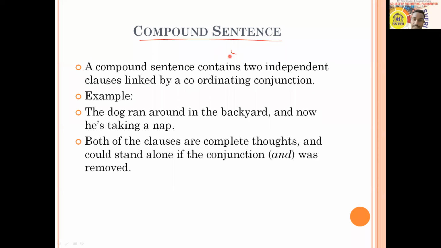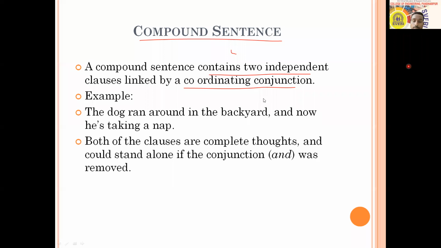Both clauses can be independent. If you want to separate them, you can write them separately and it makes sense. You can understand from both of them. So it contains two independent clauses, and they are joined, linked by what? They're connected with coordinating conjunctions.